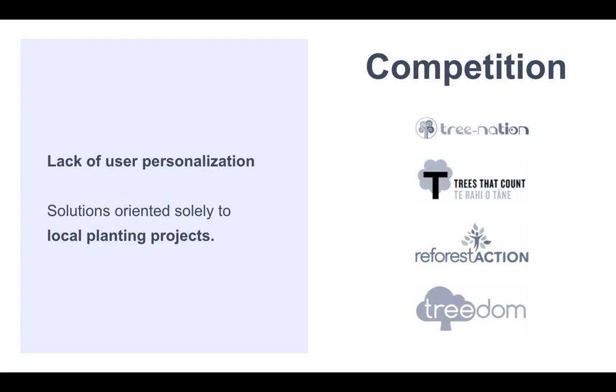We want to have a global presence, but also a very high level of user personalization, because, as I mentioned, all of those trees planted by users can be seen on the map, and all of those pins are marked as their trees, represented by their profile picture if it's an individual, or a logo if we are talking about companies.